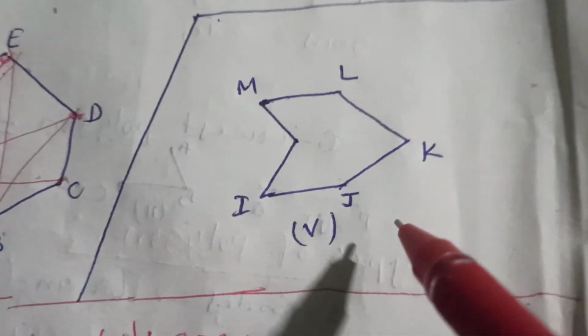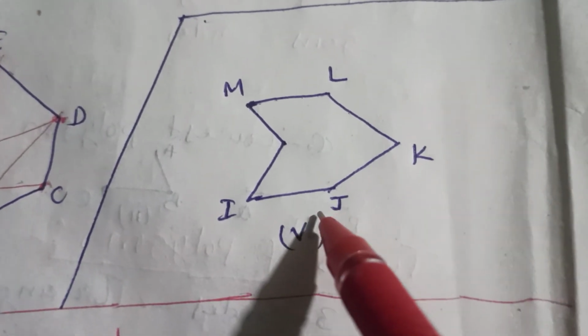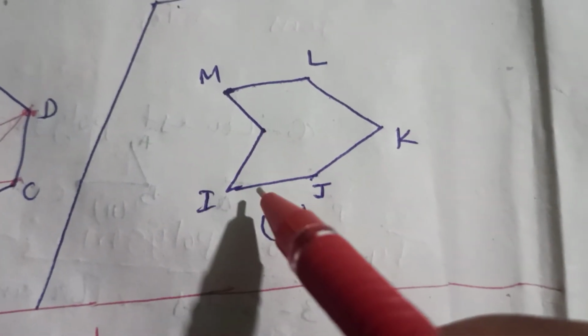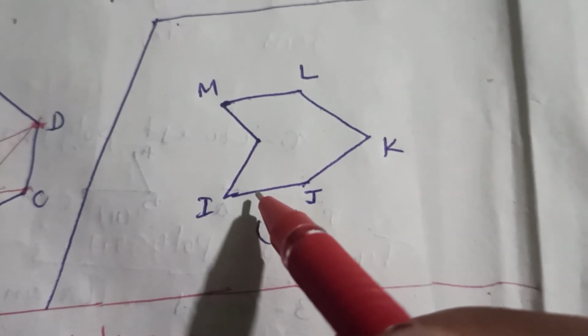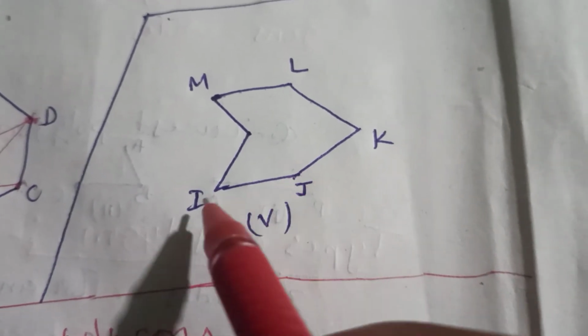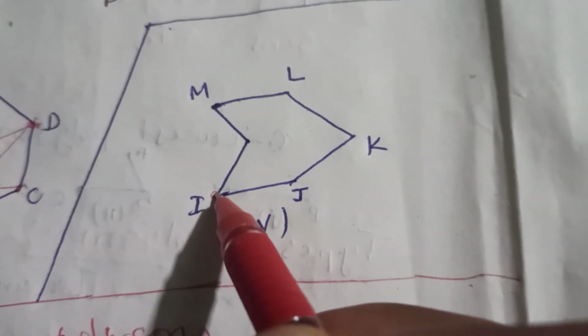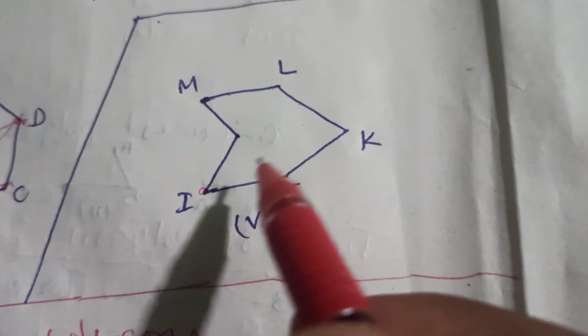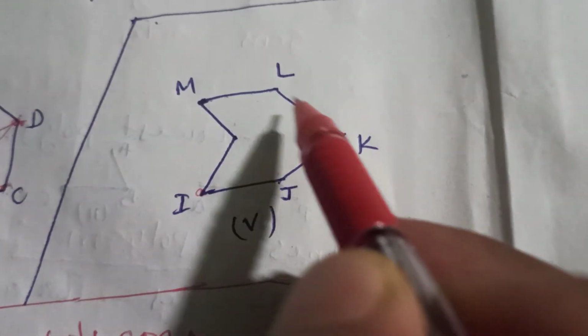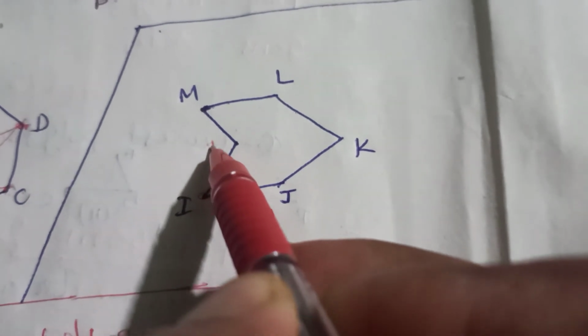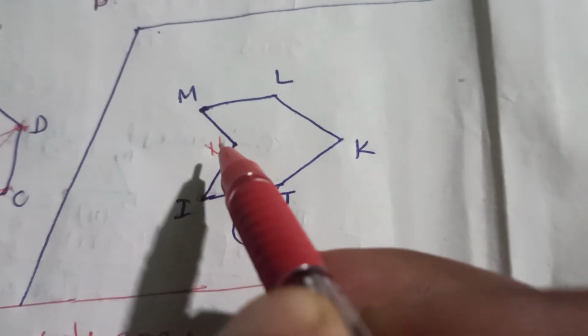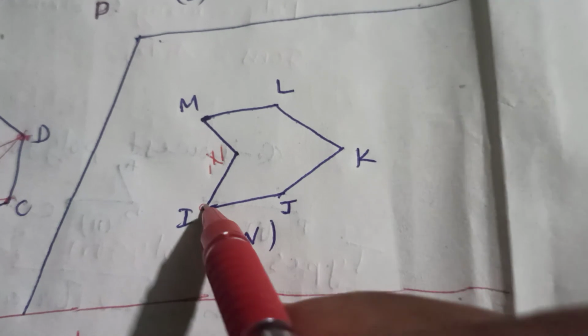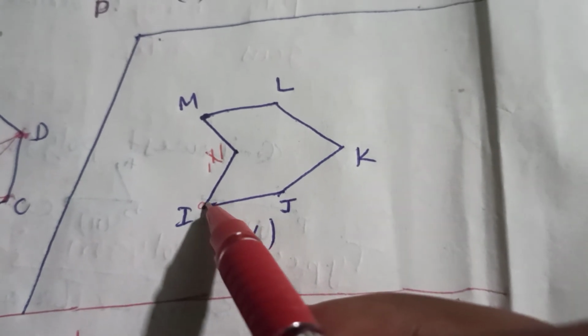Now move to the next, last diagram. Okay, now here how to draw the diagonals. Okay, the same concept. Choose one point and join this point to the non-consecutive vertices. Okay, here are I, J, K, L, M, and N. Now for I, what are the non-consecutive vertices?